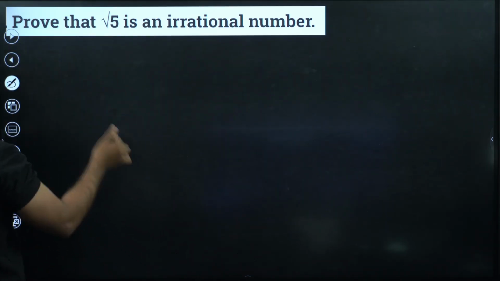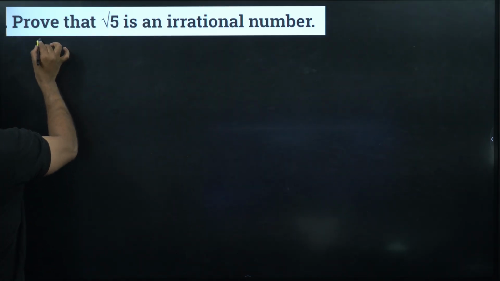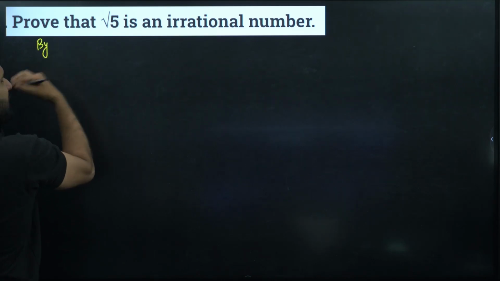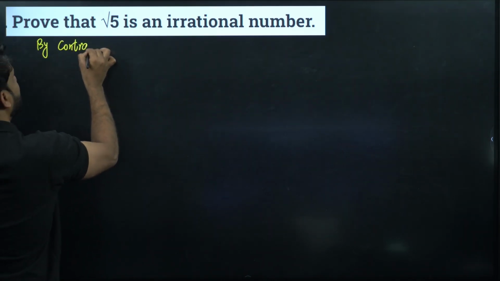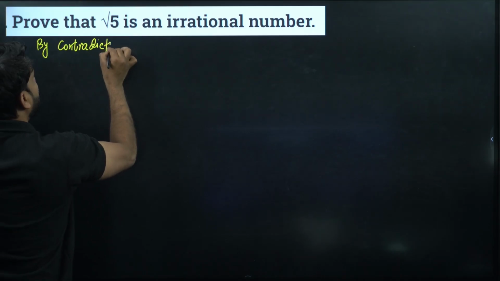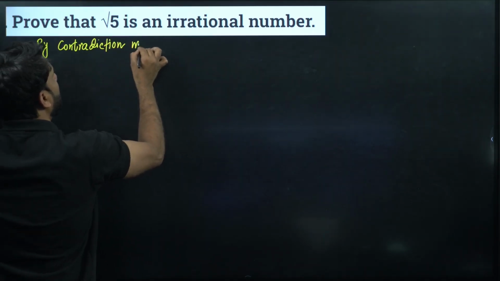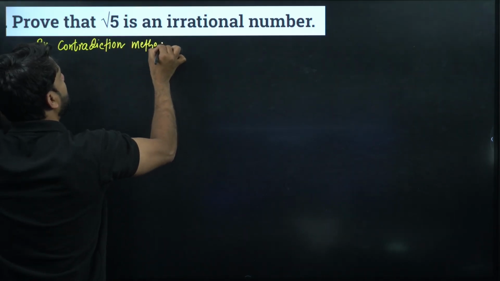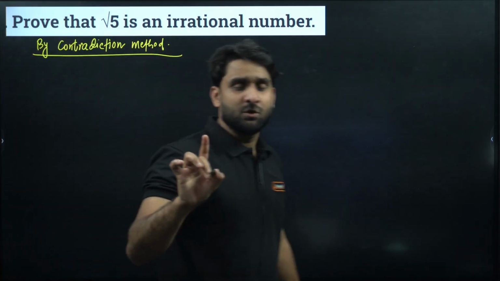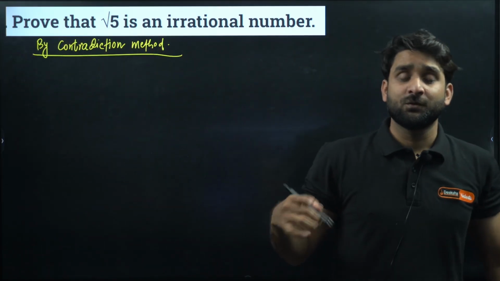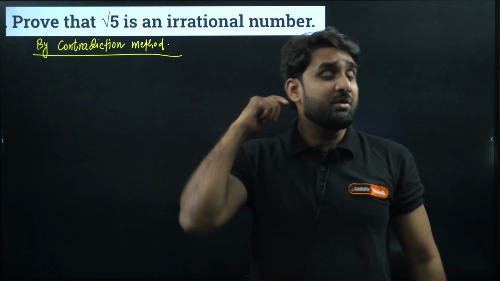So how to prove this? We have a method called the contradiction method. I'm going to solve this question by the contradiction method. What does contradiction method mean?